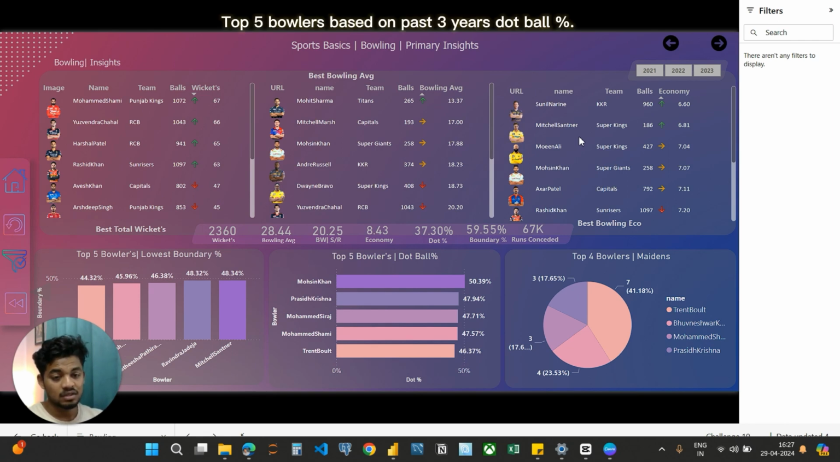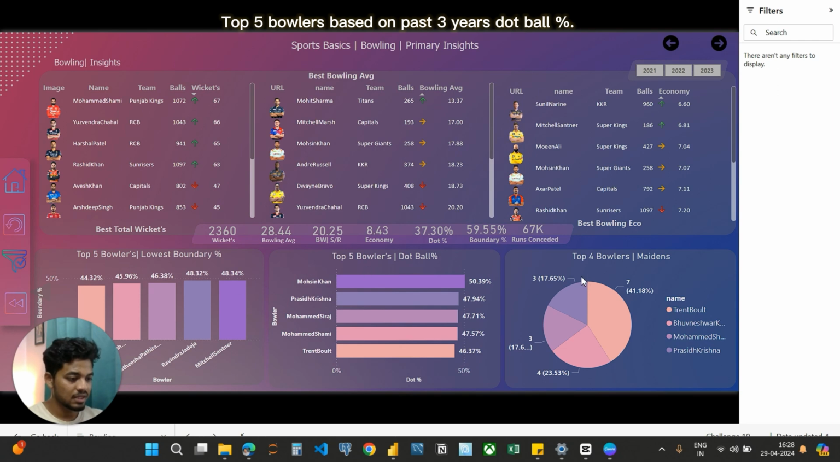And next we have the top 5 bowlers based on the past years' dot ball percentage, the percentage of balls bowled by a bowler that the batsman does not score any runs off. Here you can see Mohsin Khan on the top with 50% dot ball percentage, followed by Faf du Plessis with 47%, and in third place we have Mohammed Shami with 47%.